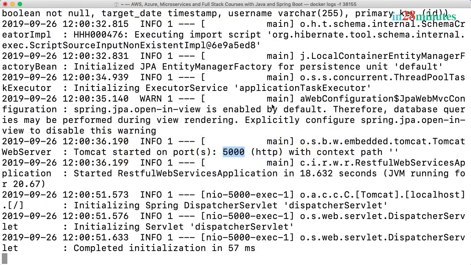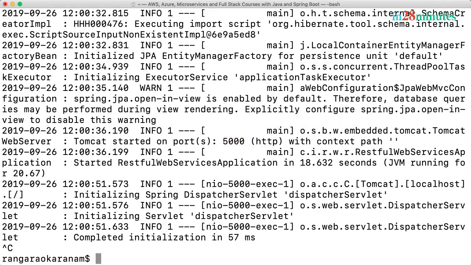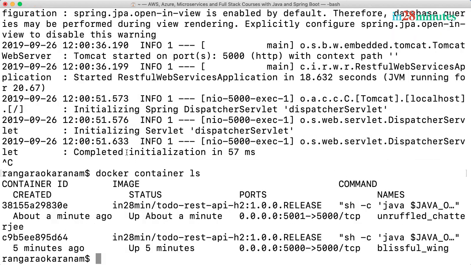Isn't it awesome? If I disconnect from the logs, so we just ran the command docker logs -f and we disconnected from it. And now I can say docker container ls. What does it show? It shows that there are 2 containers running, and these 2 containers are created from the same image.